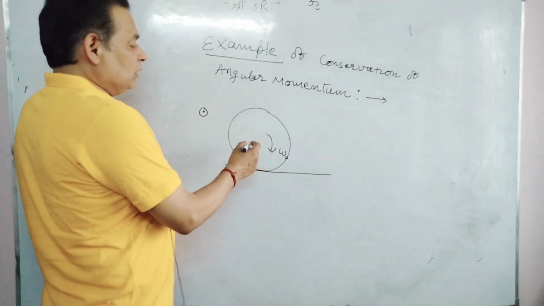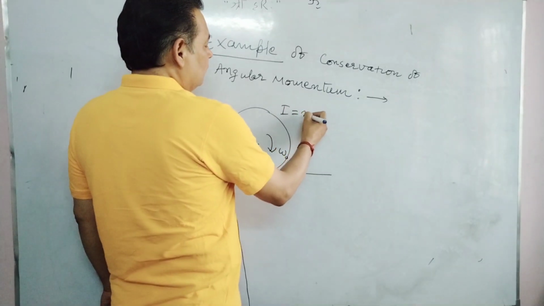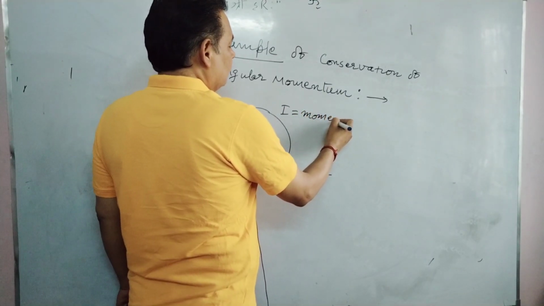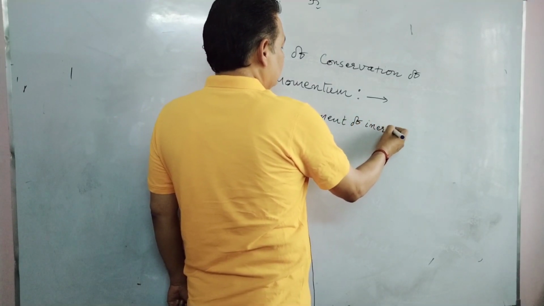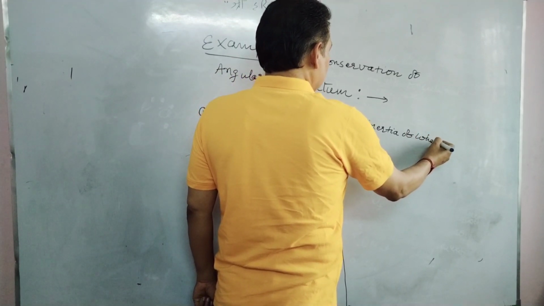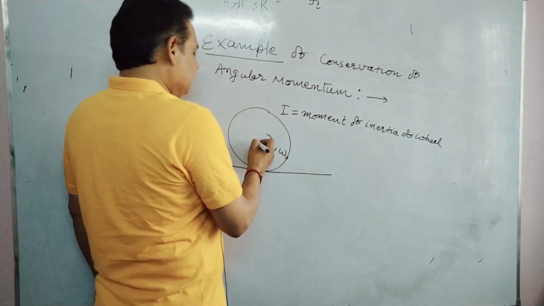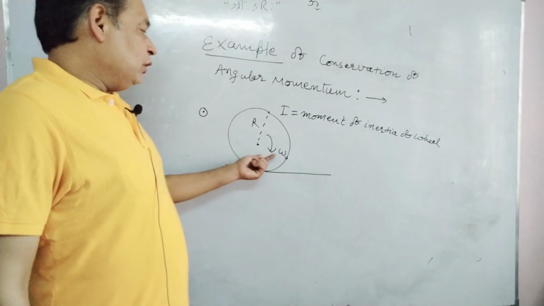The axis is horizontal. Its moment of inertia is I, the moment of inertia of the wheel. Its radius is r, and it is rotating with angular velocity omega naught.